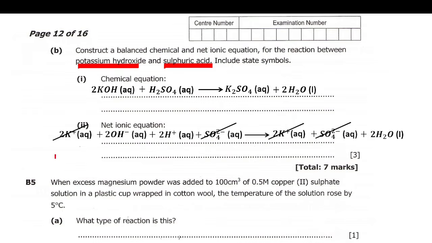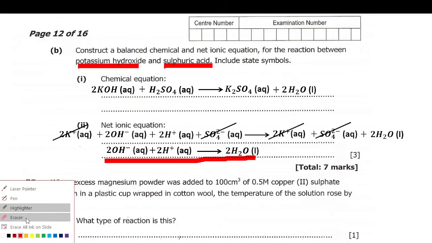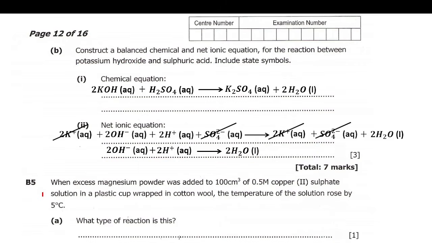Then after we cancel, we'll remain with these. Here we'll remain with 2OH, then here we have 2 plus, then here we have water. So we say 2OH negative aqueous plus 2H plus aqueous equals water, like that. So this is our net ionic equation. This is how we find the ionic equation. Okay, so let's go to question number B.